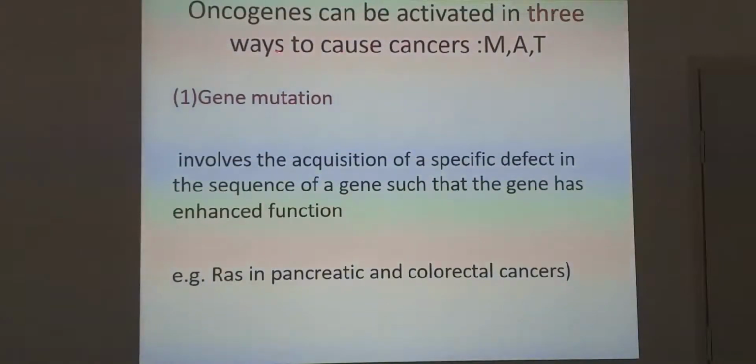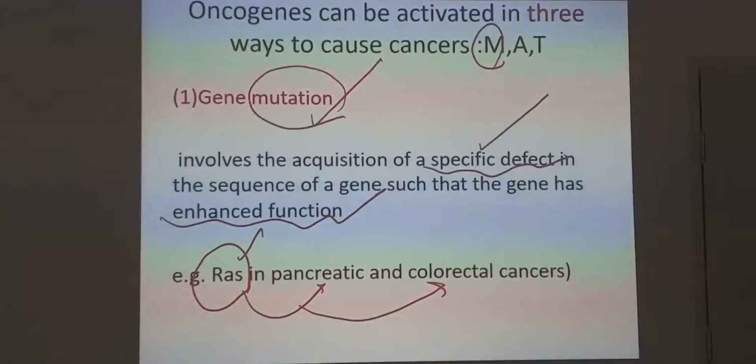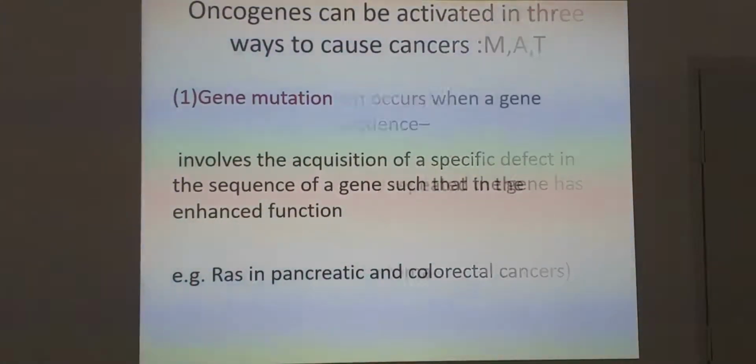Oncogenes can be activated in three ways to cause cancer. Number one is gene mutation, which involves the acquisition of a specific defect in the sequence of a gene, such that the gene has enhanced function. Example, the RAS gene in pancreatic and colorectal cancers.